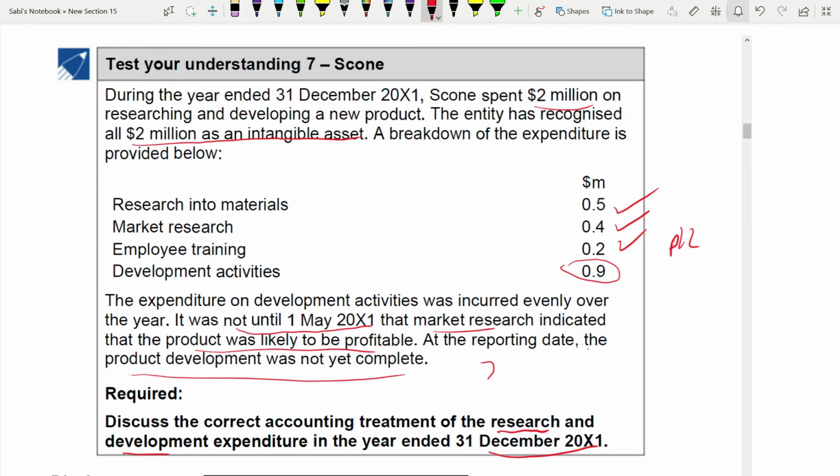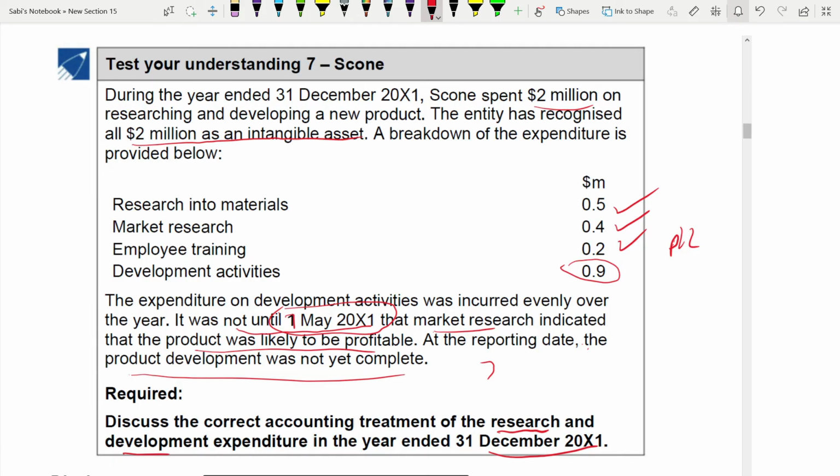Coming to development activities, this you need to break down. This 0.9, you can only capitalize once the product is viable. Commercially it needs to be viable. It has to be ready for use. So it is commercially viable after 1st of May 2001. Until 1st of May 2001, it was not viable. That means before 1st of May 2001, whatever development expenditure you have incurred is expensed to P&L.